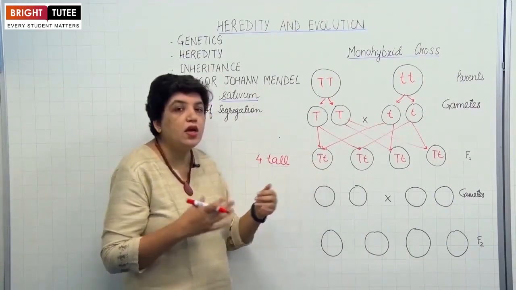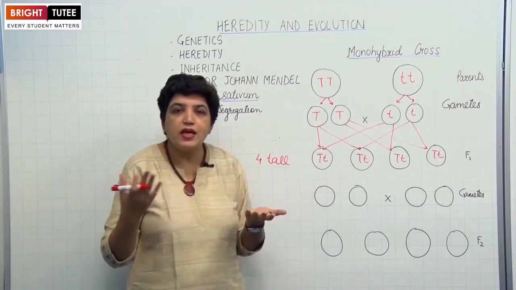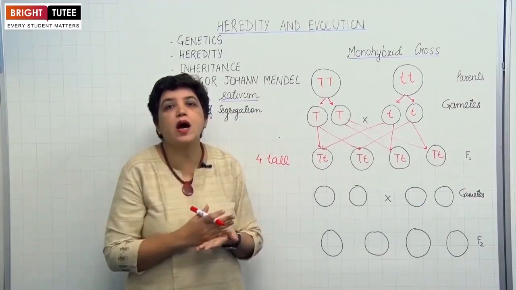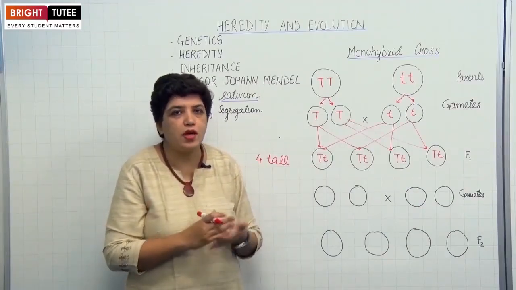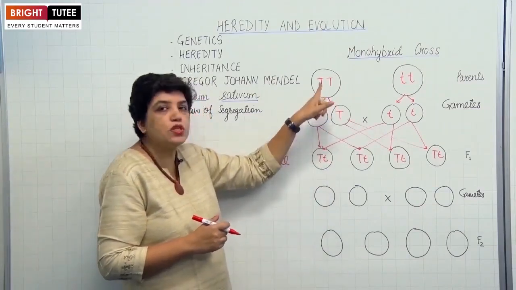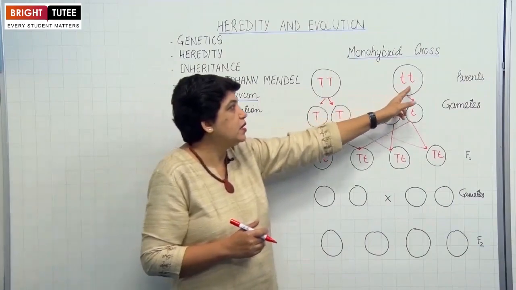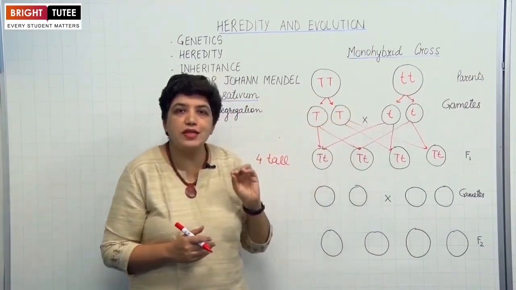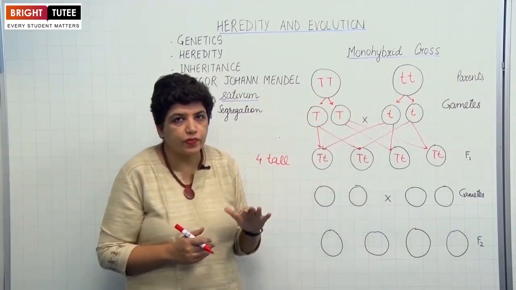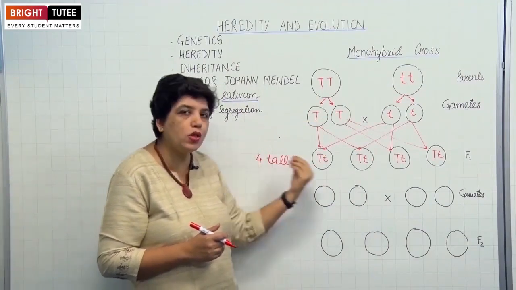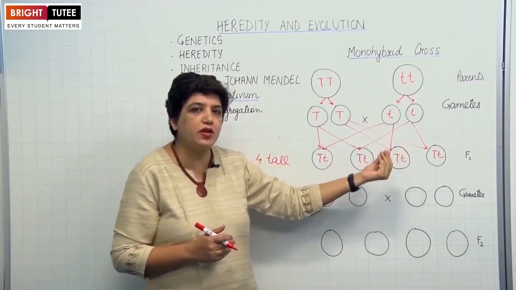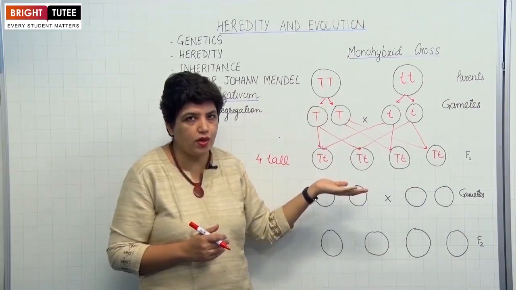And the other gene which can express itself even in the presence of a recessive gene is called a dominant gene. That is why we have used capital T for the dominant gene tall and small t for the recessive gene dwarf.